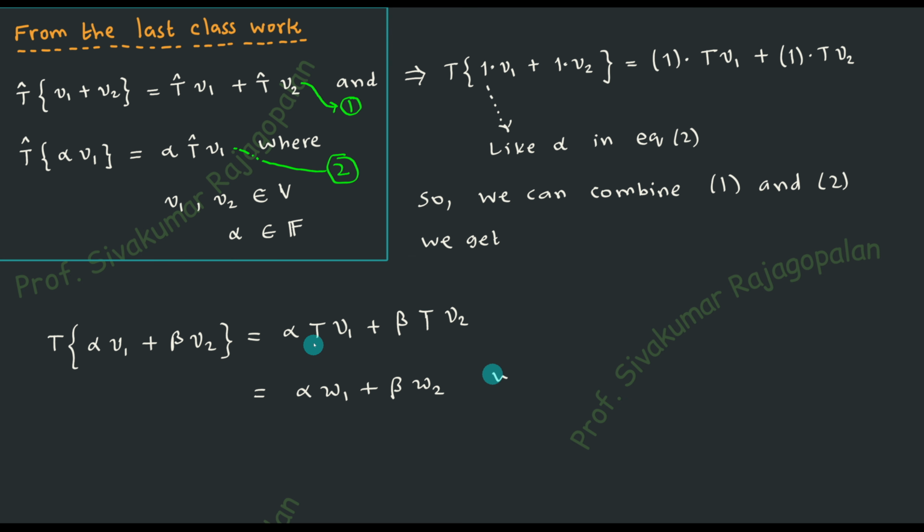Now the point to be noted is how you understand this: the T operator is operating on v1. If an operator is operating on an element, we will get a new element. We can call the new element by the symbol w1. Therefore we can say that this is actually alpha times w1. You can easily understand, right? w1 means an element that is obtained by operating the T operator on the element v1. Similarly, when the T operator is operating on v2, we will get a new element and we will give it the name w2. That's what I'm trying to write down.